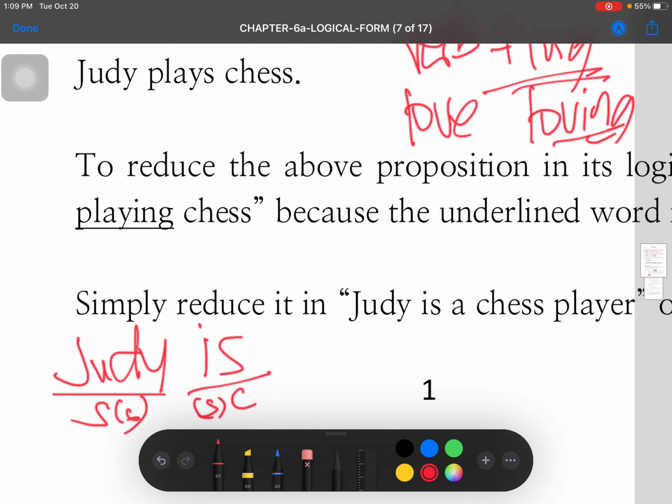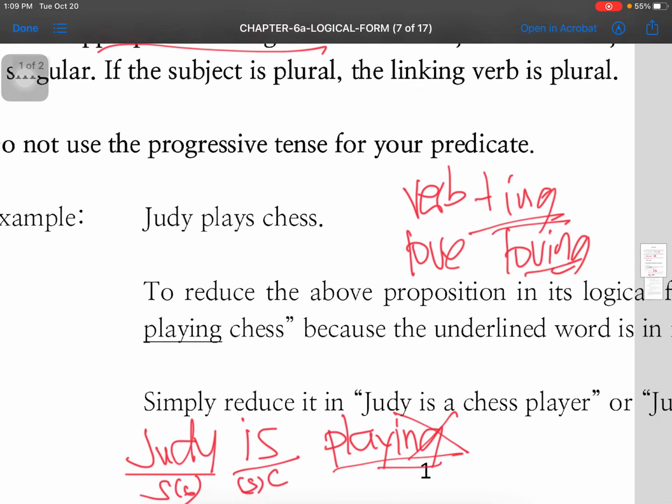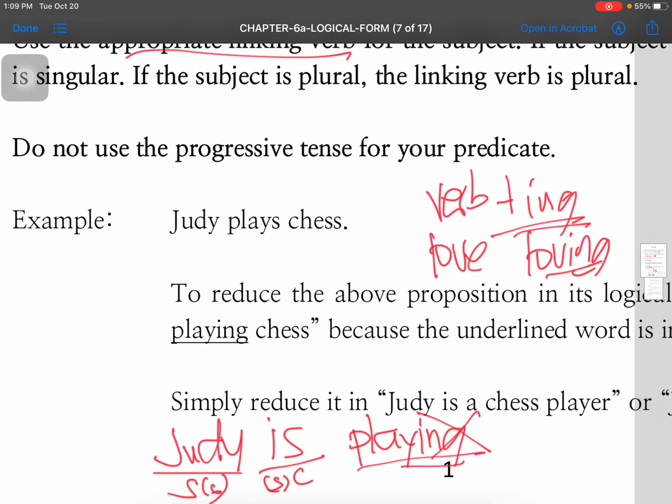Now, sa rule number 3, ang sabi niya dito, wag mo daw gagamitin yung progressive tense. So hindi mo gagamitin Judy is playing. Hindi mo gagamitin yan. That's a no-no. Why? Because rule number 3 says that do not use the progressive tense for your predicate.